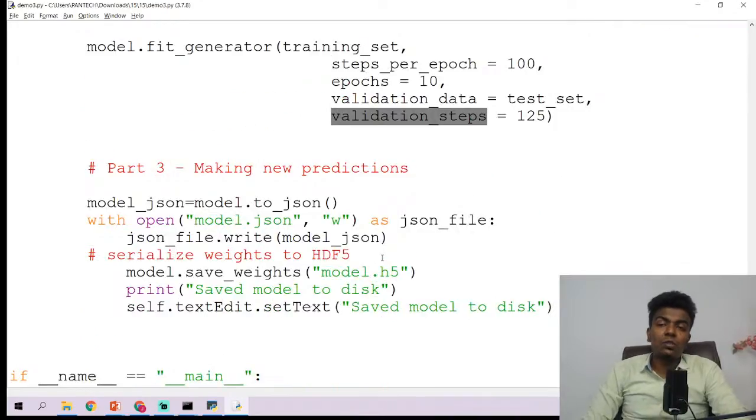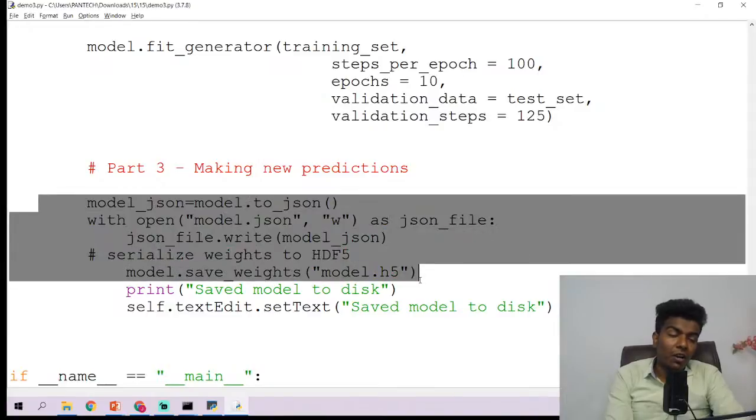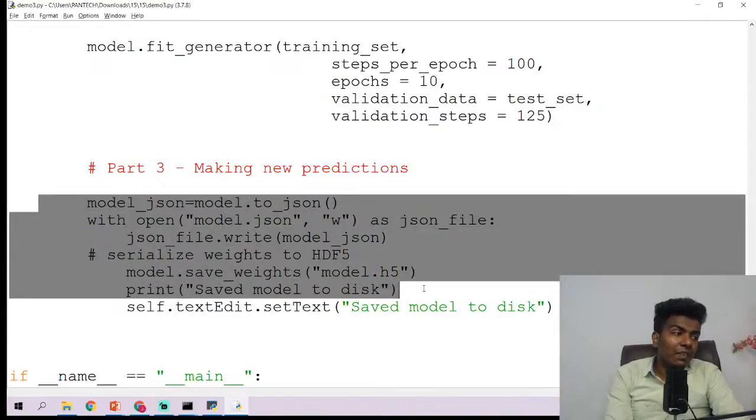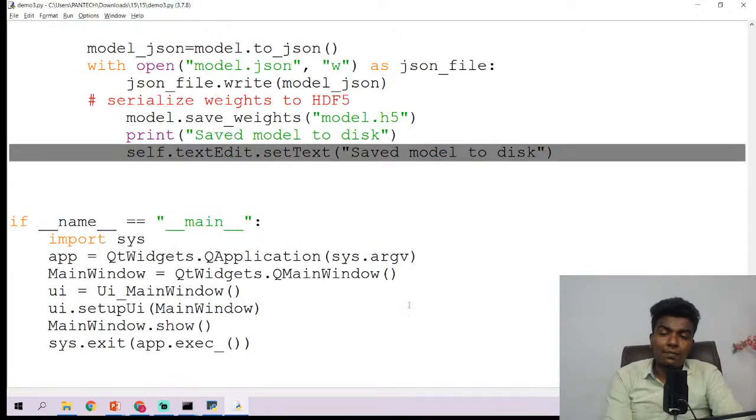It is going to use these to start the training. Once the training is completed, it is going to save the model in our local directory as model.json and then model.h5. It is going to give the final result: saved model to the disk.